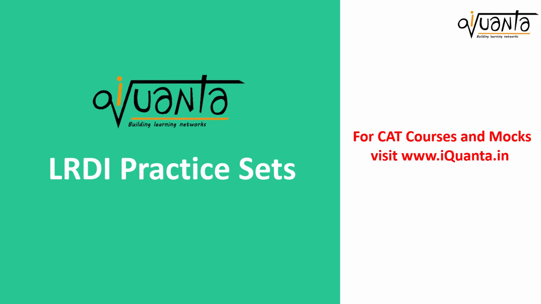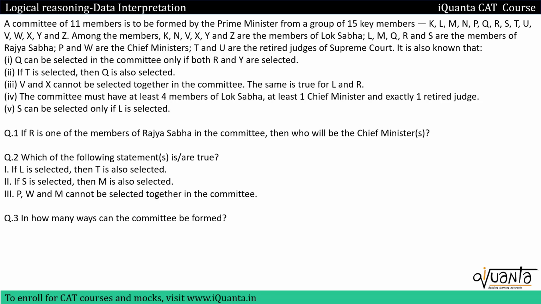Hello everyone. In this video we'll be solving a set based upon selection. So the question is, a committee of 11 members is to be formed by the Prime Minister from a group of 15 key members. So again we have to form a team here of 11 members. I already told you, in most of the sets based upon selection you will see such questions based upon forming teams. We have to select 11 members.